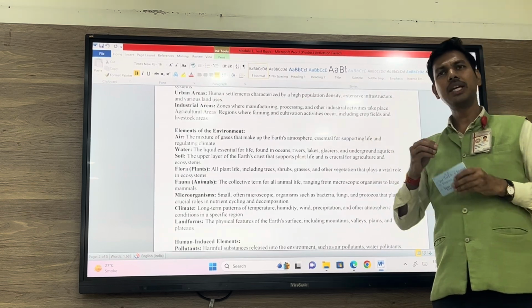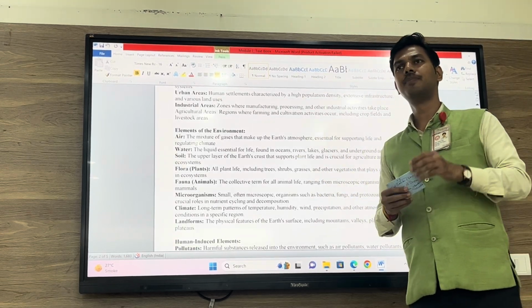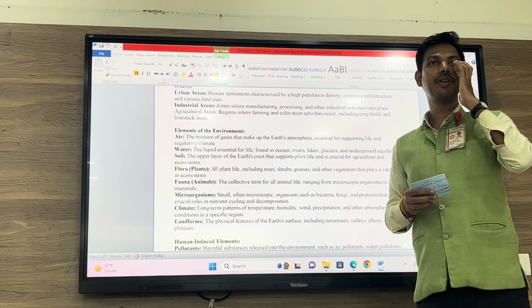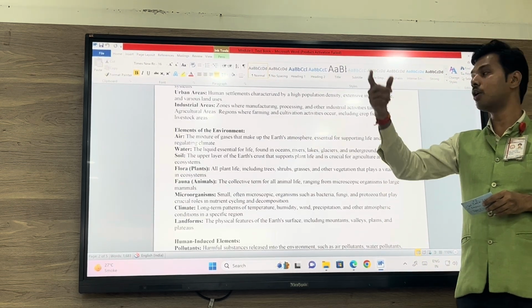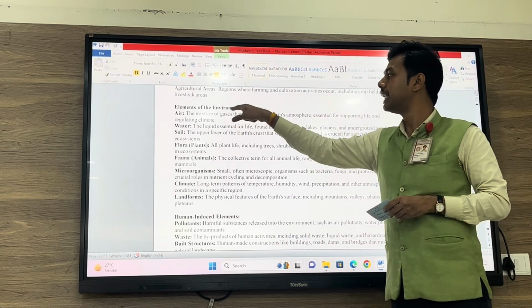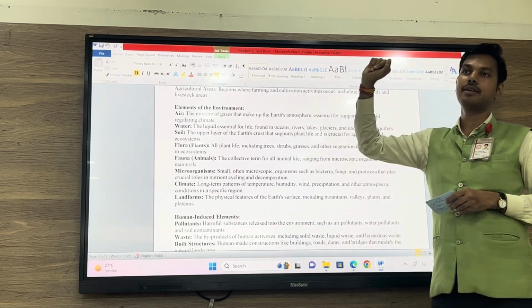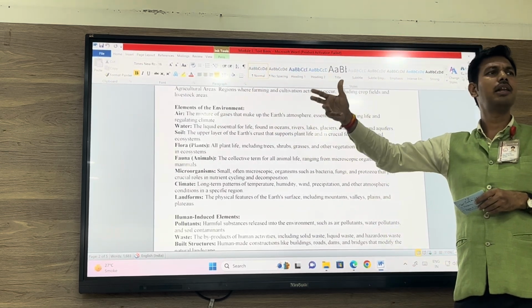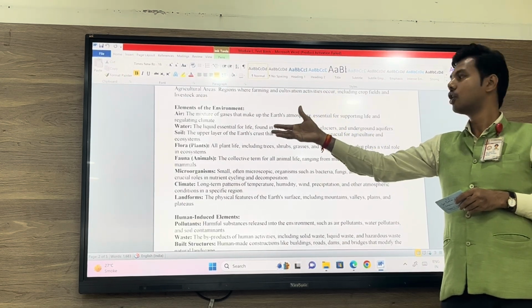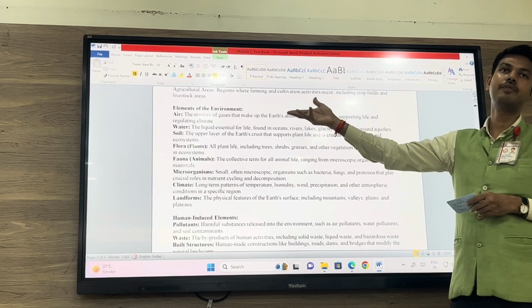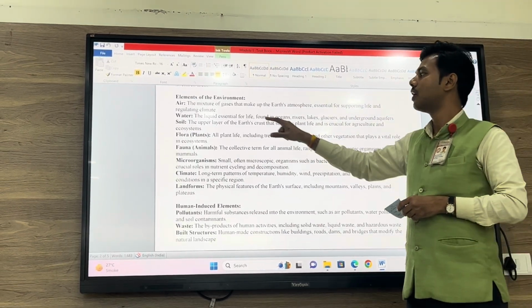However, we can explain the same terms in simpler language. Instead of using atmosphere, I can say the element of environment is air. What is air? Air itself is atmosphere, the combination of all the gases that we find on Earth.